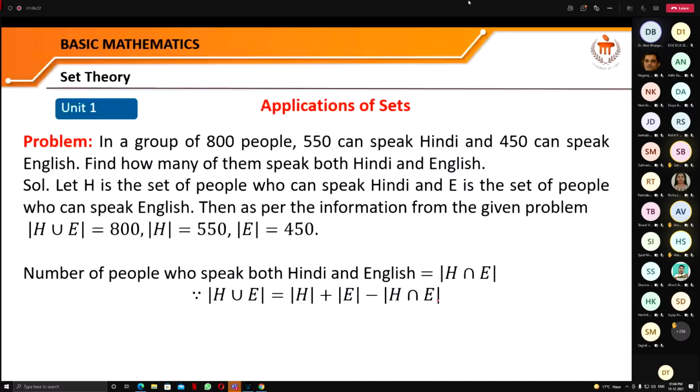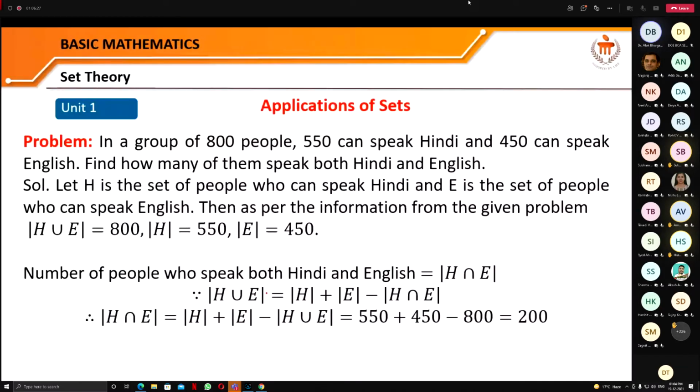So let us rewrite this equation like this. Shift this to the left hand side and this to the right hand side. So we'll have this. And now let us put the values: 550 plus 450 minus this 800. So this is 200. So it means out of those 800 people, following this information, you can conclude that 200 people are speaking both the languages, Hindi and English.